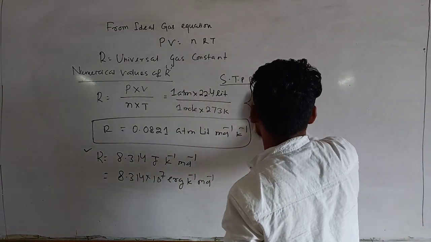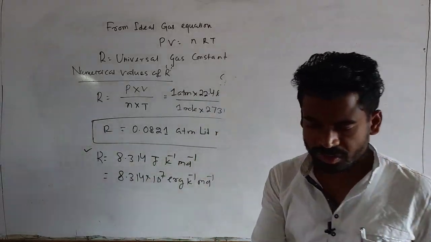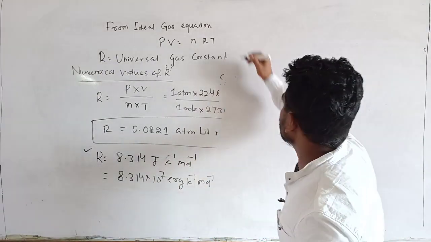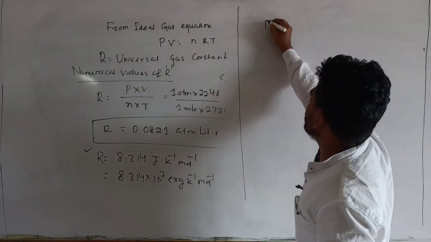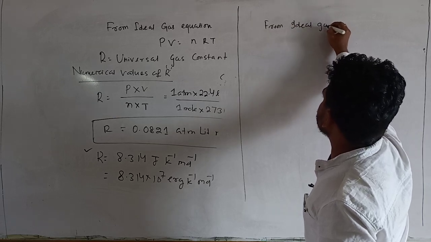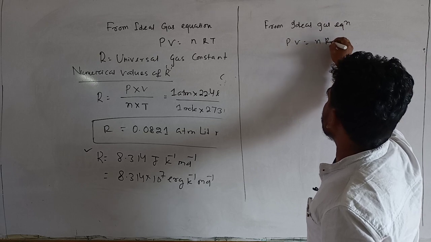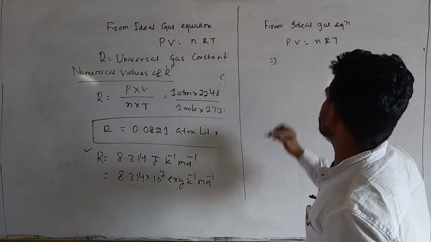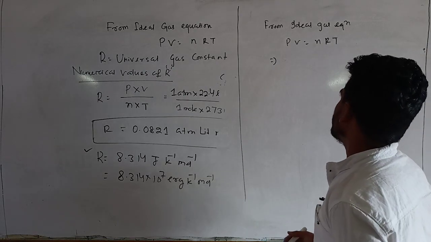Now the concept of density. How can you find the density from the ideal gas equation? We know PV = nRT, and density is mass upon volume.